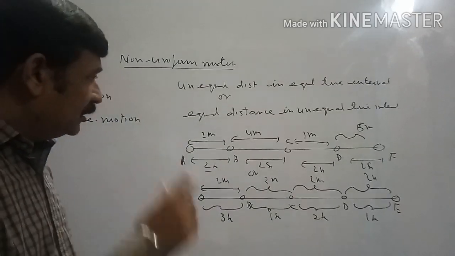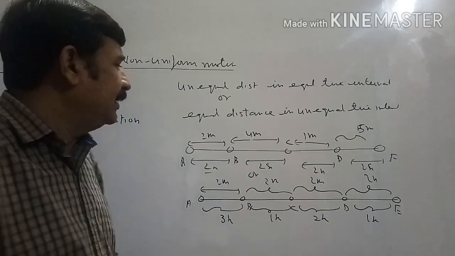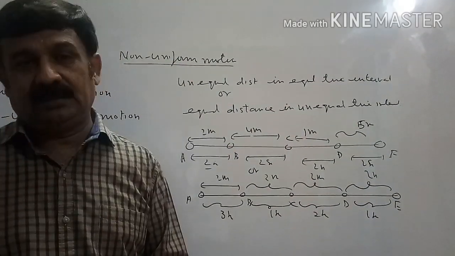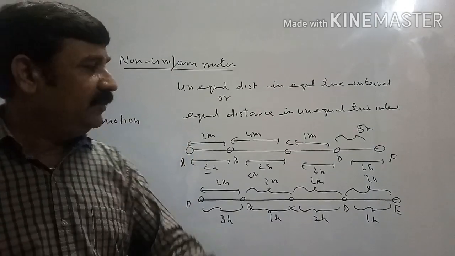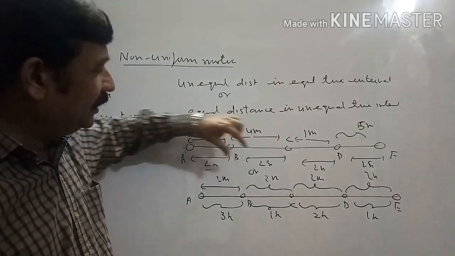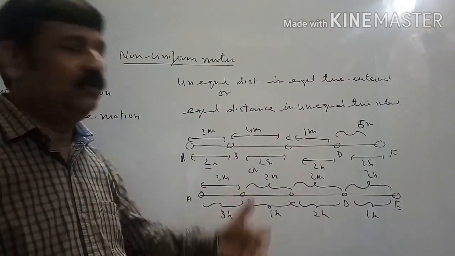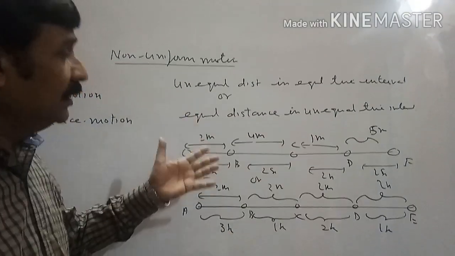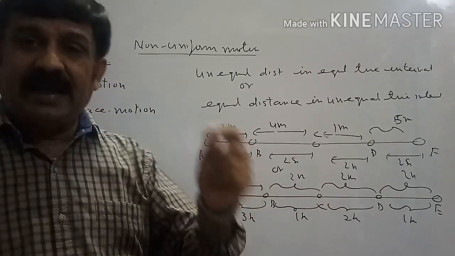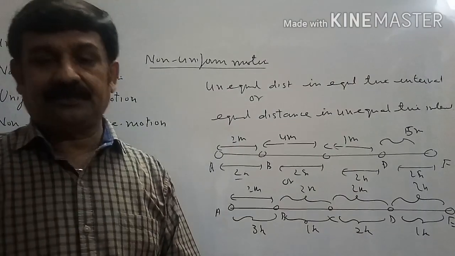So when the body's speed differs in different time intervals, we think about average speed, which is defined as total distance traveled upon total time taken, that we discussed in the last video lecture. So the concept of average speed will be used here, because in different time intervals the body has different speed. We will not say the body has a fixed speed, but the body will have a fixed average speed, because average speed is the total distance traveled upon total time taken.